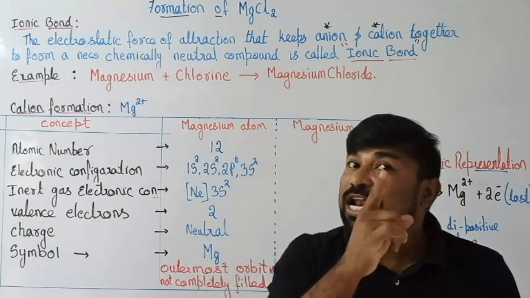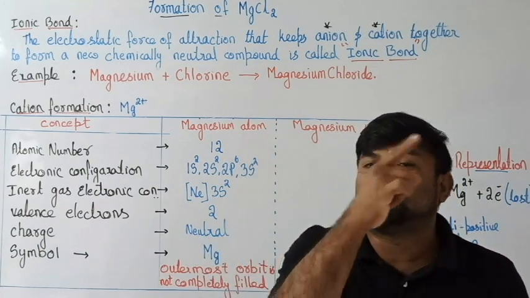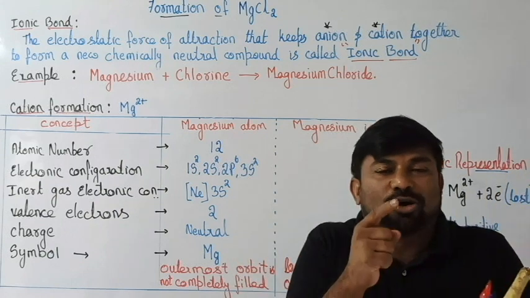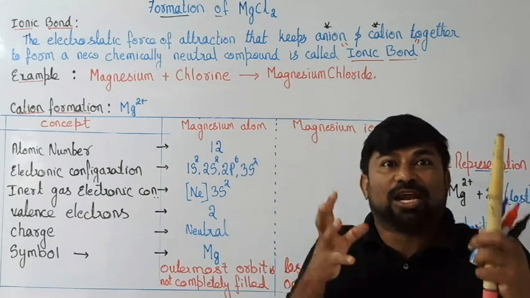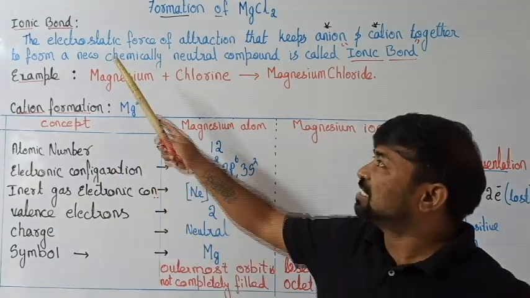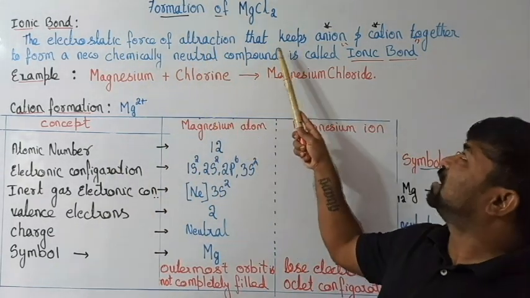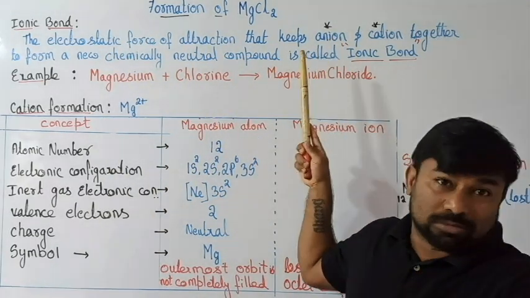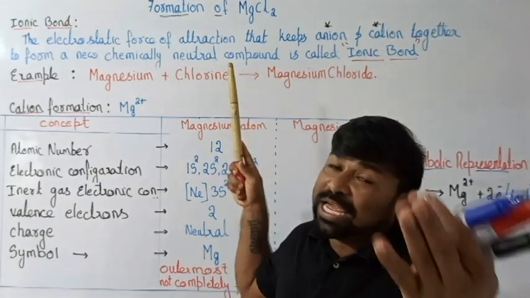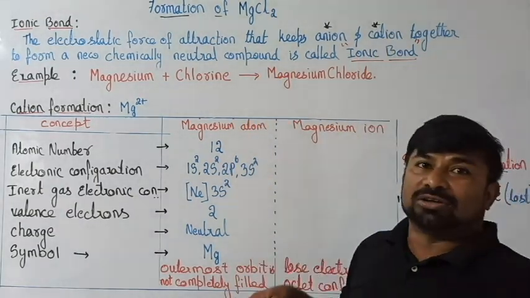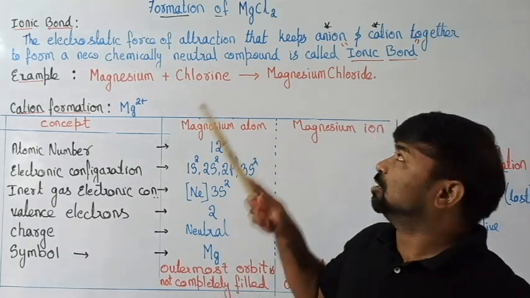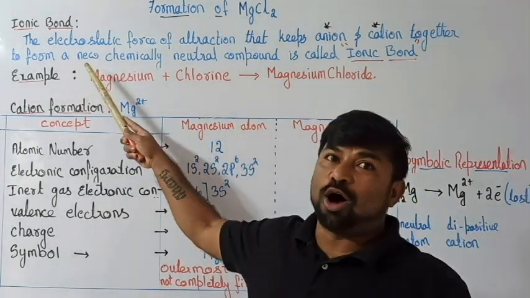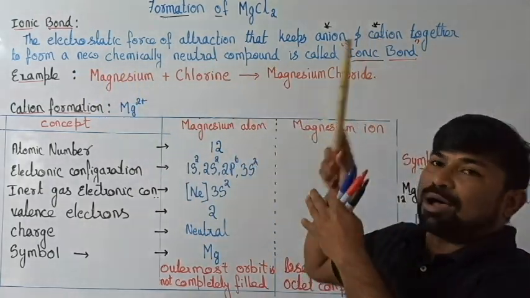That is nothing but the electrostatic force of attraction, because of electrovalent electrons. The electrostatic force of attraction helps anions, negatively charged particles, and cations, positively charged particles, come together to form a new neutral compound.